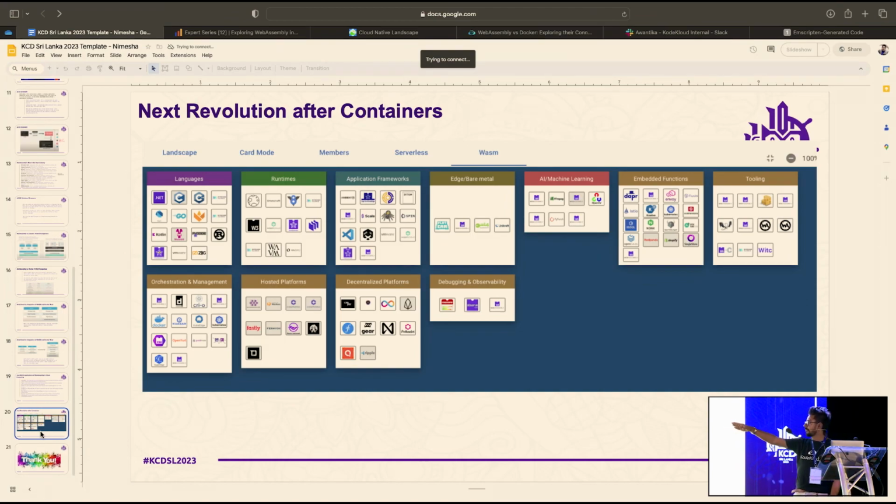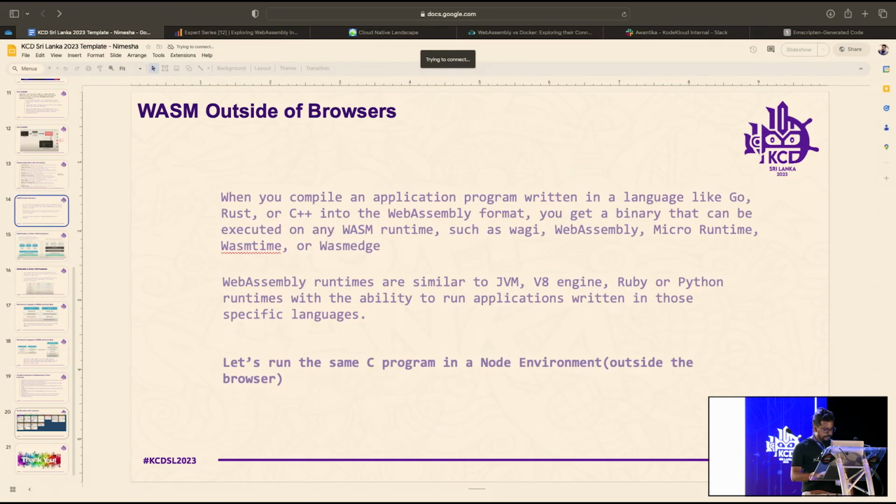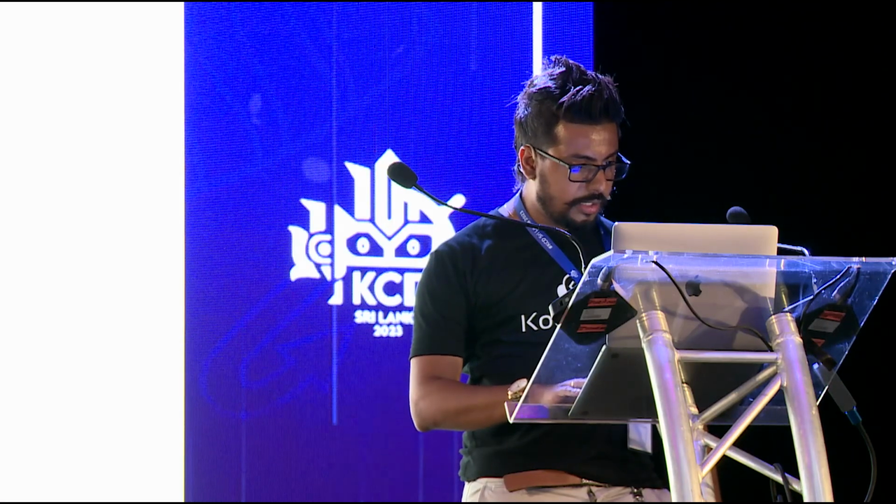Look at the languages. These days, even new native WASM languages are implemented by the community, right? And many runtimes and frameworks are coming, like WasmCloud and Spin. Those are the application frameworks that can be used with WASM, right? So please go to the CNCF landscape and check out the WASM landscape. There are many things, really cool. I mean, you can learn many things, right? Okay, so let's move back to the next part.